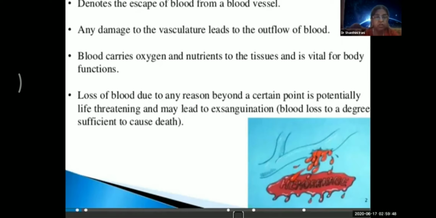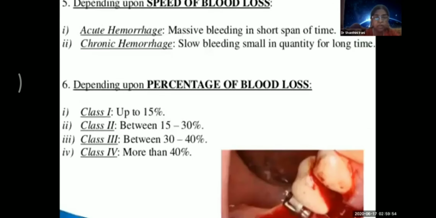The fifth classification is depending upon speed of blood loss. The first one is acute hemorrhage, which is massive bleeding in a short span of time. Chronic hemorrhage is slow bleeding, small amounts in quantity for a long time, like for instance with piles, hemorrhoids, it is not there in your syllabus, or even because of a chronic duodenal ulcer, which bleeds very slowly.